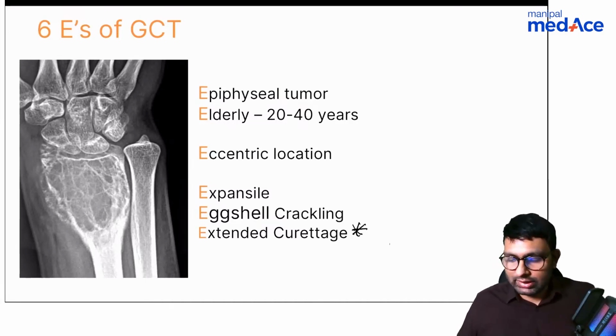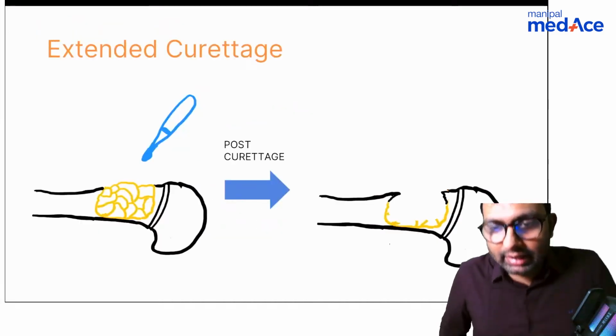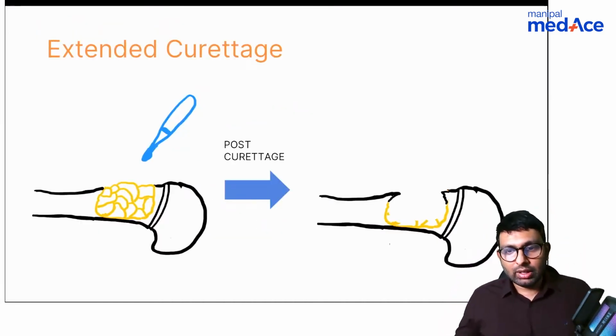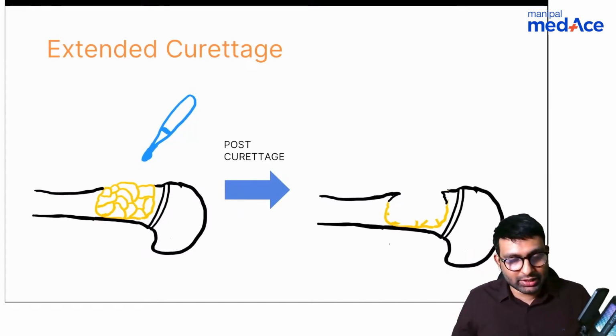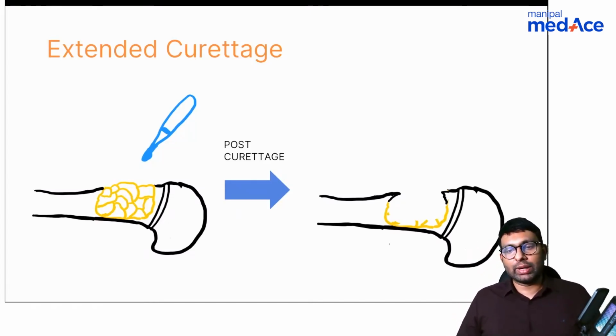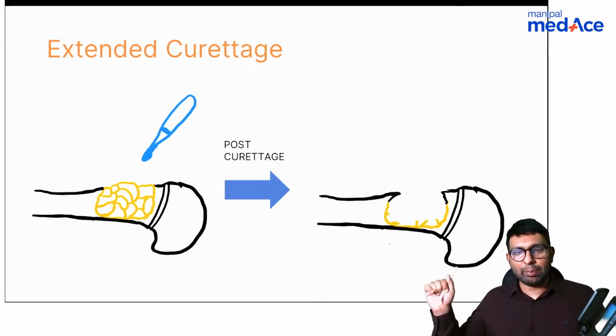Okay, so I'll tell you. Acrylic, okay. So curettage followed by installation of some chemical. Yes, Shabir, you're right. Curettage followed by installation. So, extended curettage, look at this image here. So what happens with GCT?